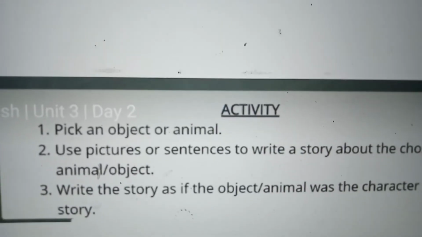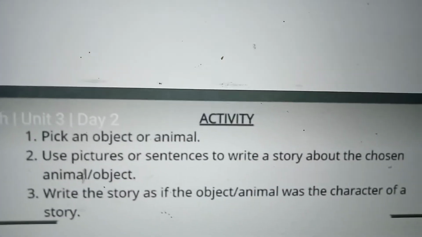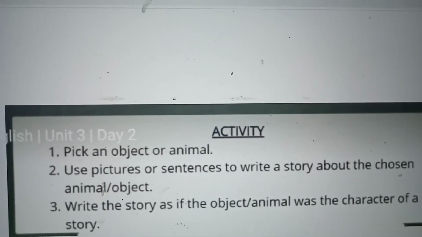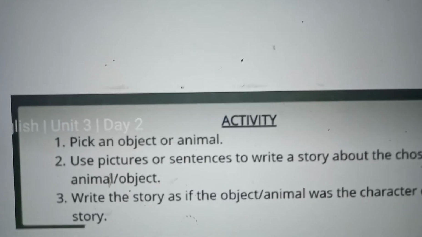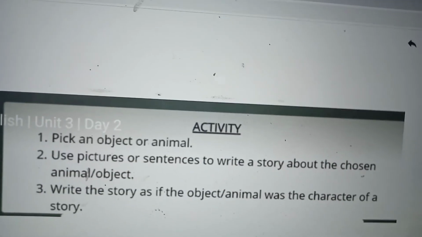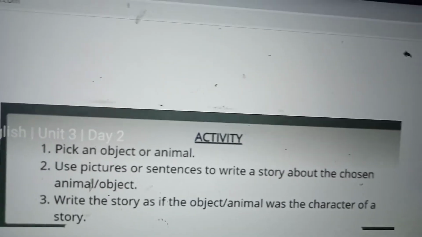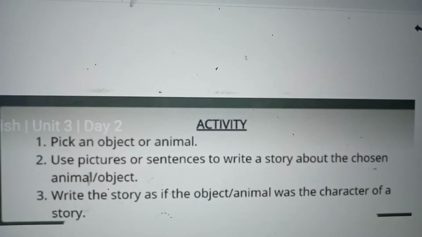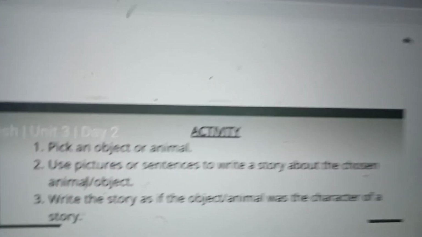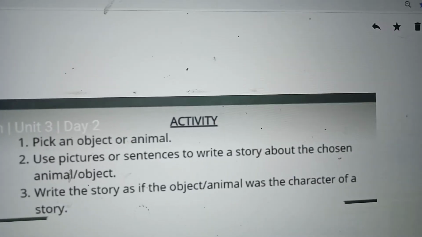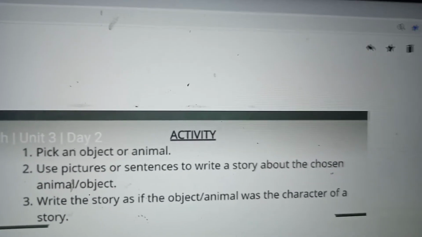And lastly, they have given an activity to write a story. Choose any animal or a thing. Why is that given? To learn about personification. Write the story as if the animal or the character is speaking. You can choose any chair, table, like that, any object also, or an animal. And you have to write as if that character is speaking. Okay? That is the character of a story.